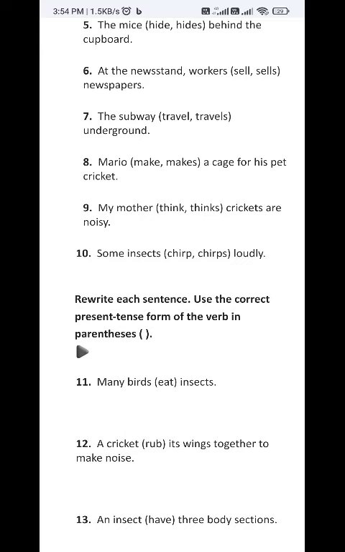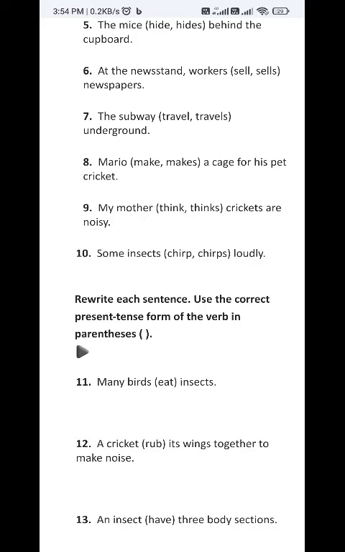Okay. My mother thinks crickets are noisy. So crickets are noisy. Who thinks it? My mother. What is the number of the subject? Singular number. So the verb will also be singular. So you have to write there only thinks.